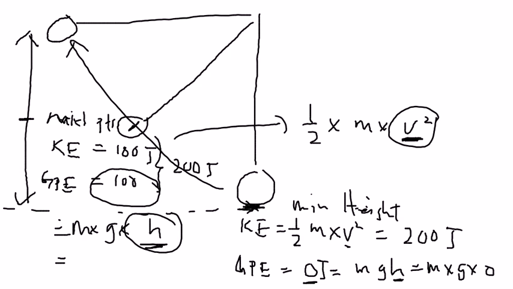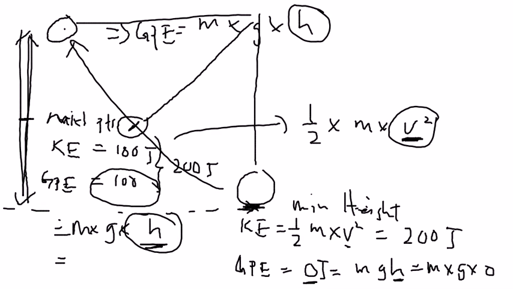Now let's talk about when the ball is at the maximum height. Here the GPE is at the maximum, because h is at the maximum, this is the total height. So all the energy, 200 joules, is GPE.